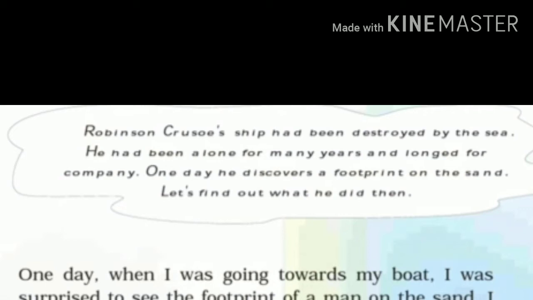So now one day suddenly, when he is on the sand near the sea, he sees a footprint, and then he tries to find out whose footprint it is. So now let us read and see what it is about.